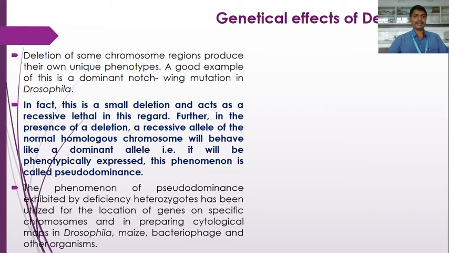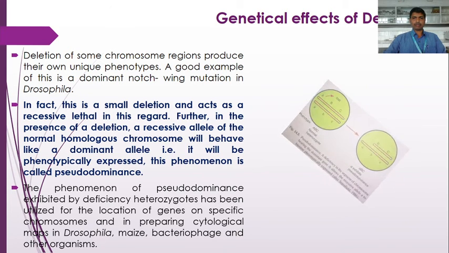It will be phenotypically expressed, and this phenomenon is called pseudodominance. So pseudodominance occurs when there is a deletion of a chromosome portion which consists of the dominant allele. In the absence of the dominant allele, the recessive allele on the normal homologous chromosome will express phenotypically, and this phenomenon is called pseudodominance.